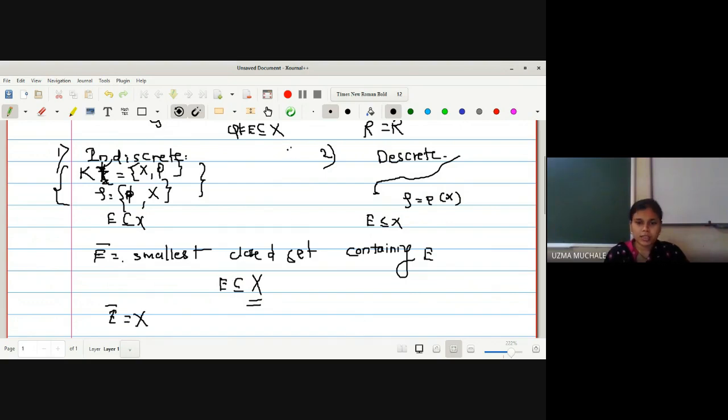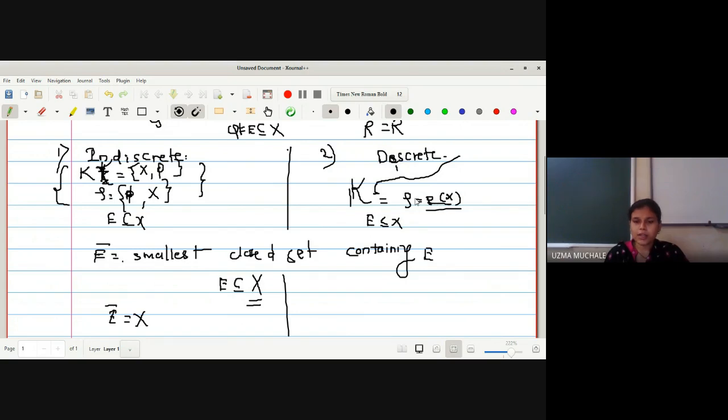In this case it is true, but what about this one? Here also the definition is the same. E bar is the smallest closed set containing E. Now how many closed sets do I have in this power set of X which contain E? Because we know that the family K and tau are the same in the case of indiscrete and discrete T space.